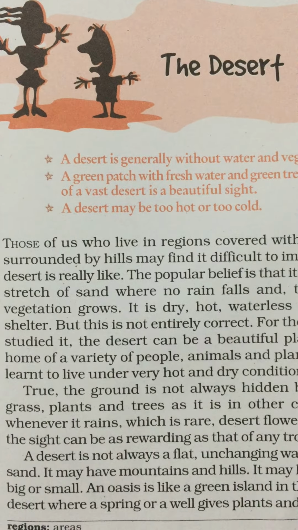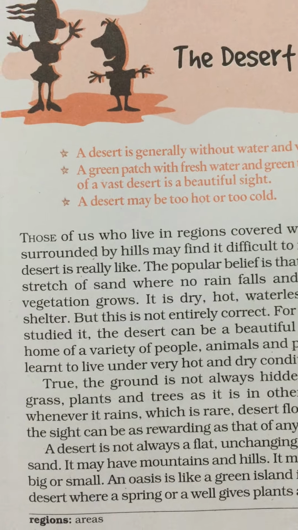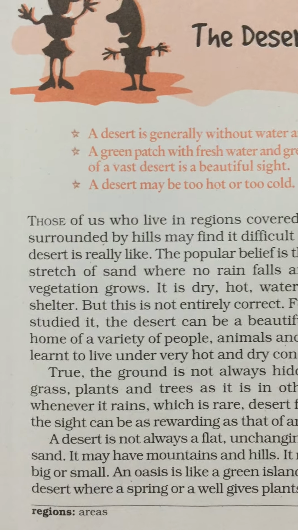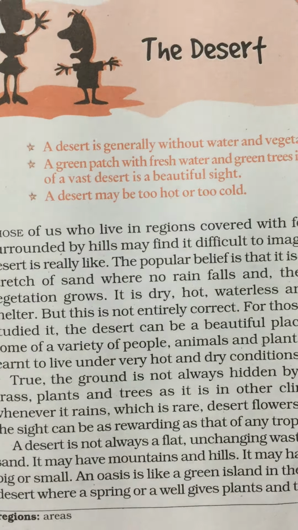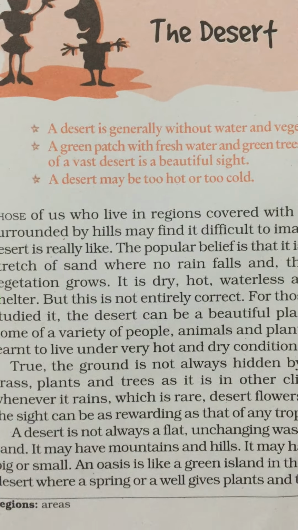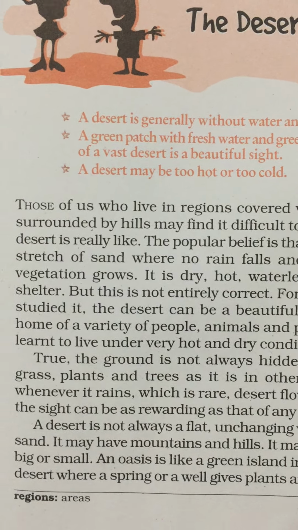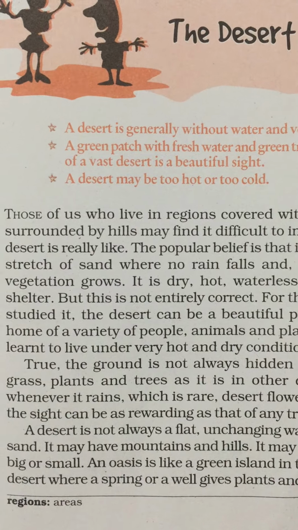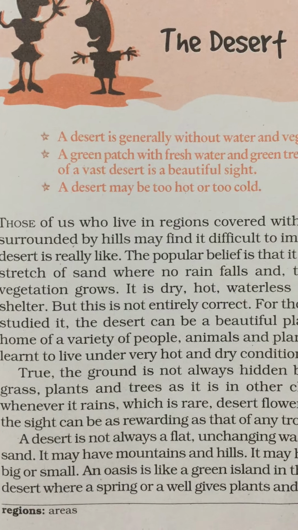So what I will do is explain the summary of this chapter so that you can understand. If you still have any queries, you can ask me. So let's start. We know that most people believe that the desert is an endless stretch of land. They think it is dry, hot, waterless and without shelter. Why is it the driest place? Because for a month, for a couple of months, and even sometimes once in a year, there is rainfall.